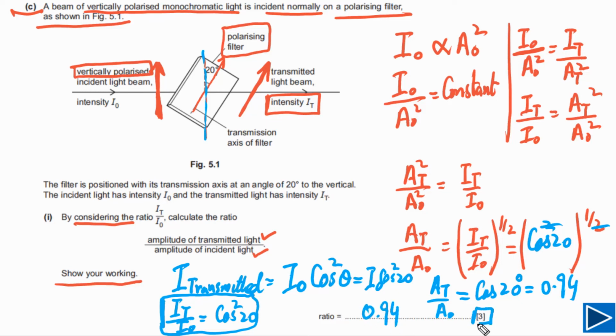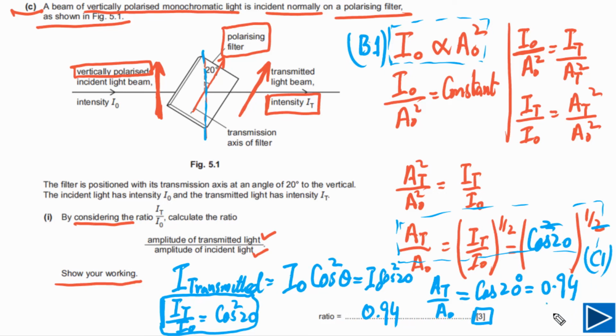This question has 3 marks. You will get the first mark, that is the B mark, if you have written the relationship between intensity and amplitude. Means if you have mentioned this one, you will get the first mark, that is the B mark. And the C mark you will get if you have written this step. And you will get the final mark, that is the answer mark, if you have got the right answer. So this is the answer mark, and this is how marks will be awarded for this question.